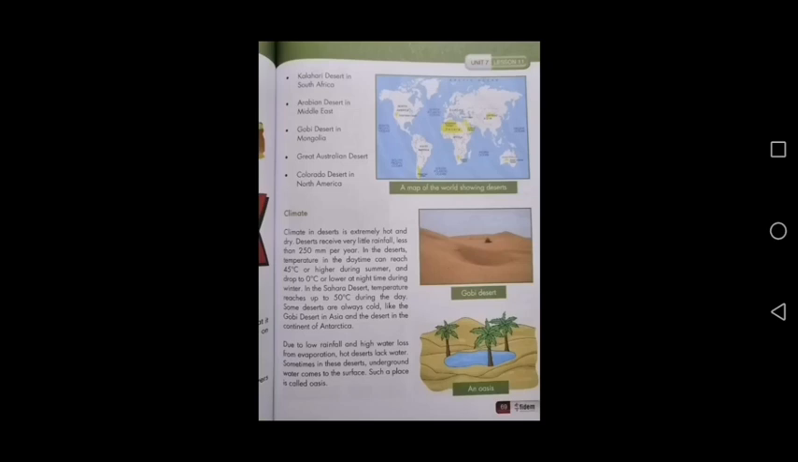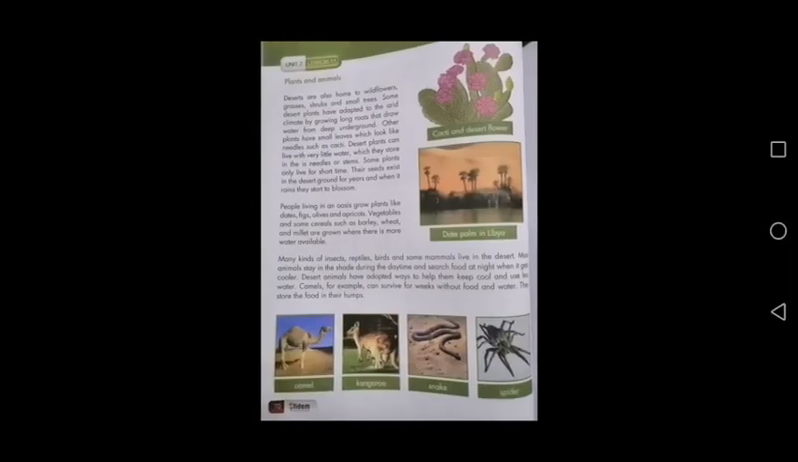And due to low rainfall and high water loss from evaporation, hot deserts lack water. Sometimes in these deserts, underground water comes to the surface. Such a place is called an oasis. Now move forward and talk about the plants and animals which are found in these regions.